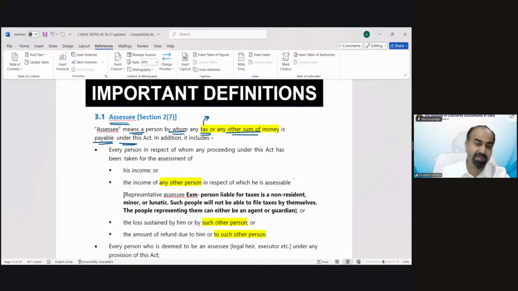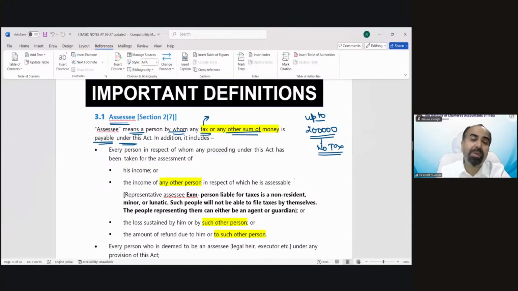So if you are having income, and on that income, if tax liability is there, you would be called assessee. For example, up to 2 lakh rupees, if you are earning 2 lakh rupees income, normal income of salary or business, there is no tax.